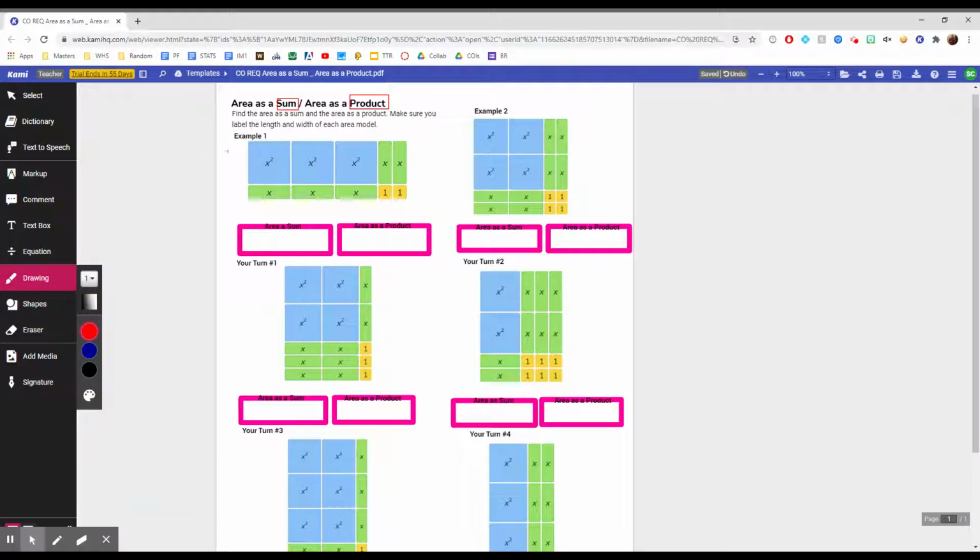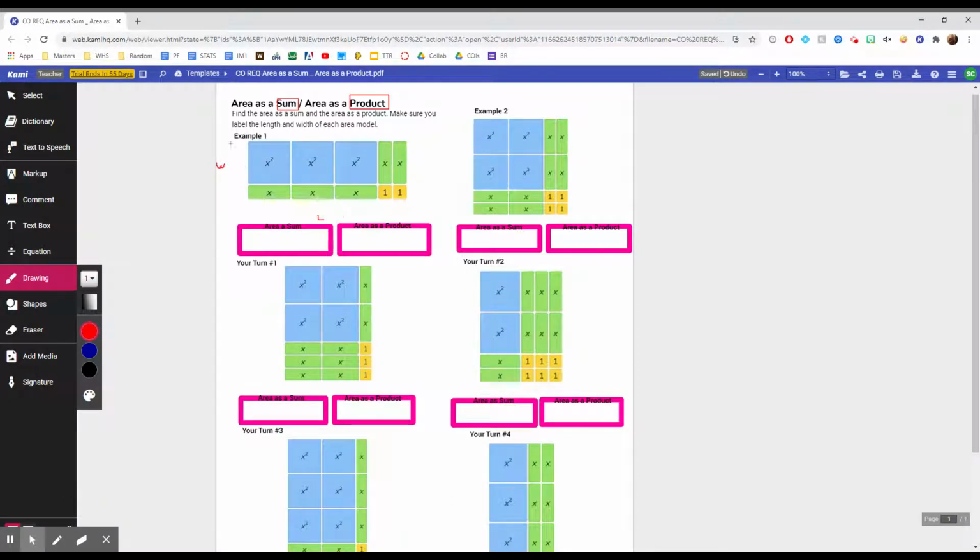Okay, so let's read the instructions. It says find the area as a sum and the area as a product. Make sure to label the length and the width of each model. That's something that we have to take into account. We're going to label both of them. So this is my width and this is my length.